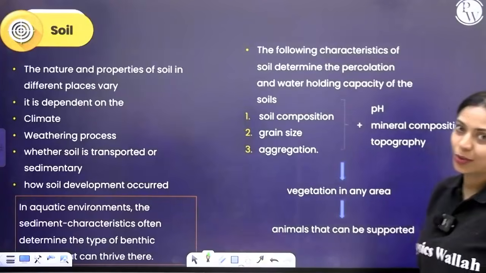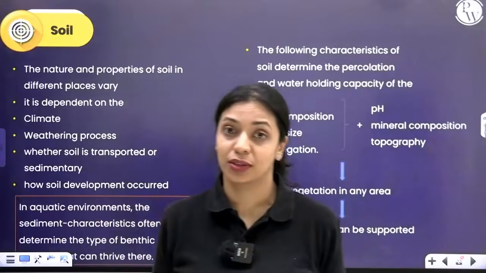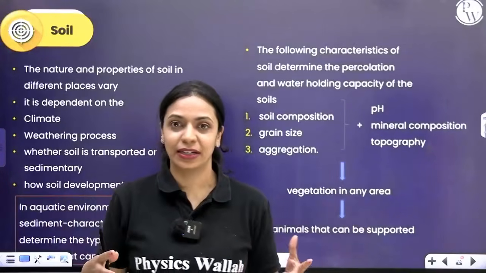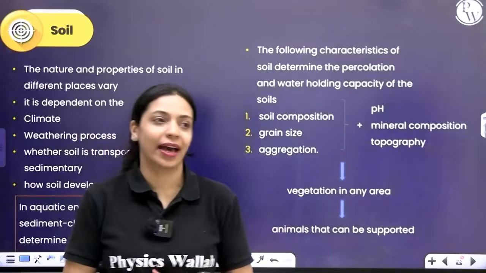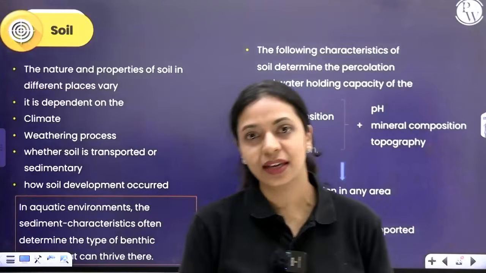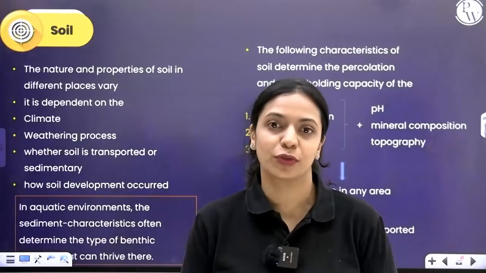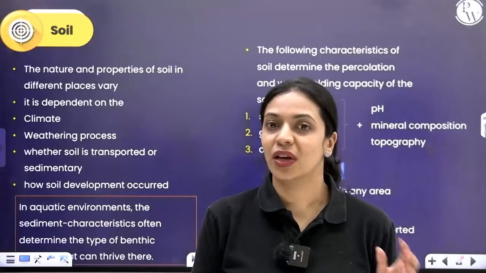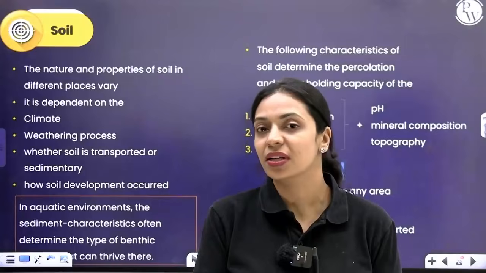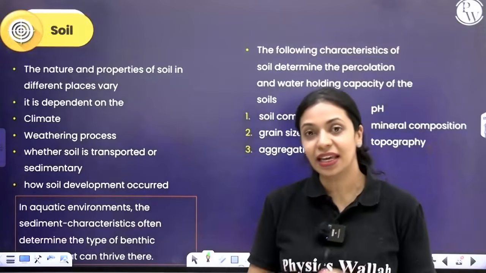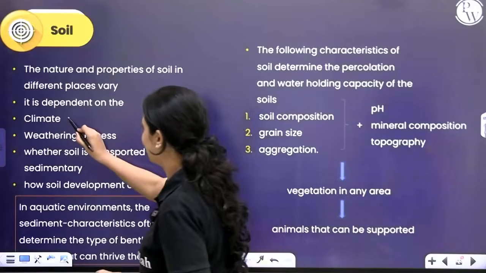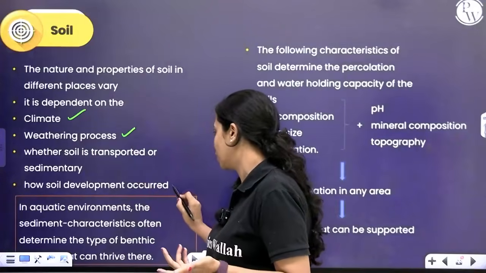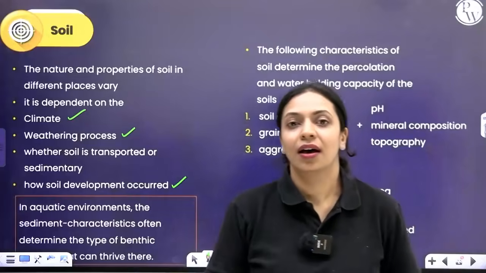Now, similar to how we saw that temperature is not uniform throughout the world, water availability is not uniform, light availability is not uniform throughout the world, and similarly, the kind of soil that you find on our planet is not the same everywhere. The type of soil varies from one place to another. Now, what is the reason for this variation? Firstly, it depends on the climate in that area. Secondly, the process of weathering, or how the soil development has happened.